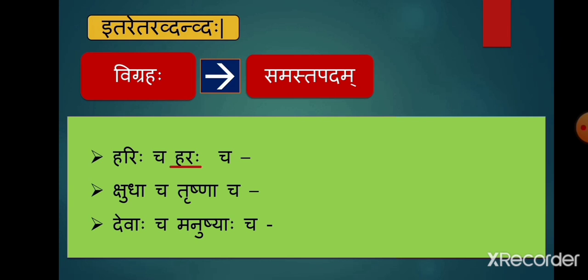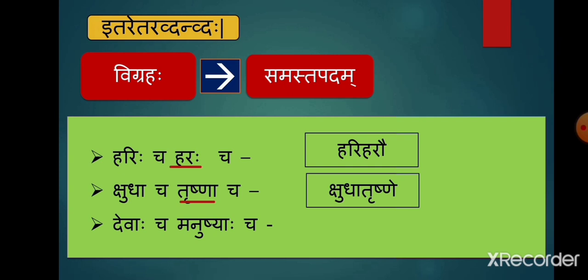Harihi cha, Haraha cha. The second word is Haraha, so it indicates that the compound word will be in Pullingam. And the compound word is Hari Harau. Kshudha cha, Trushna cha. Kshudha means hunger and Trushna means thirst. The word Trushna is of feminine gender, so the compound word will be Strilingi Shabdah and it is Kshudha Trushne.